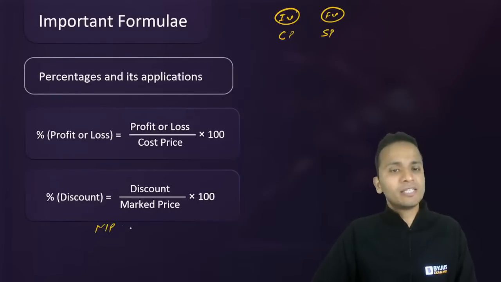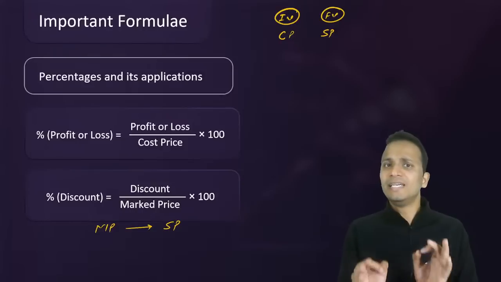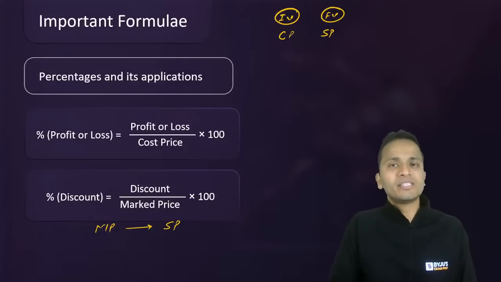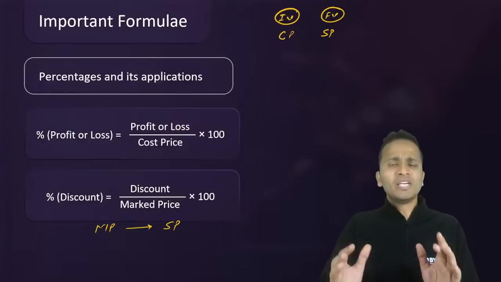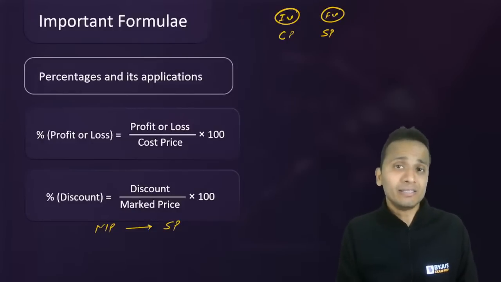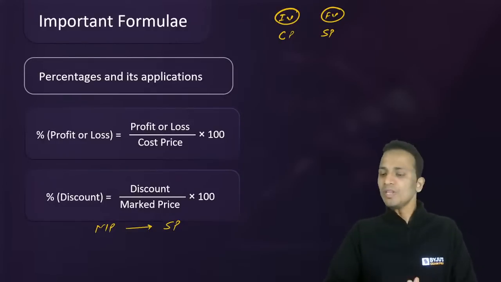Similarly, if I look at discount, in case of discount, marked price is the initial value and selling price is the final value. Now, discount will always decrease the marked price to obtain the selling price. So discount percentage, whatever it is, will always be a decrease. It will always be a percentage decrease. All right, fine.